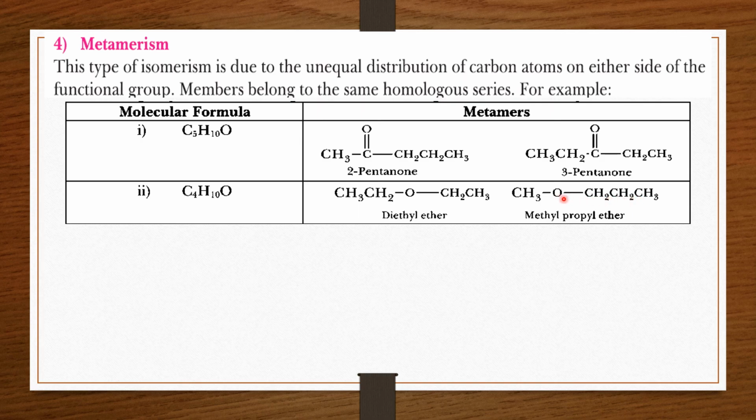So it is the unequal distribution of carbon atoms along the functional group. So it is metamerism. The family will be the same, but the distribution of carbon atoms along the functional group will be different.